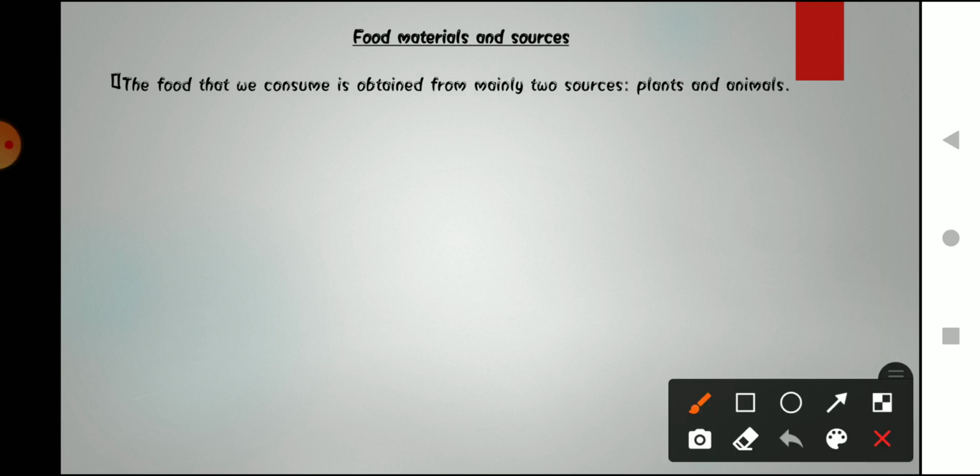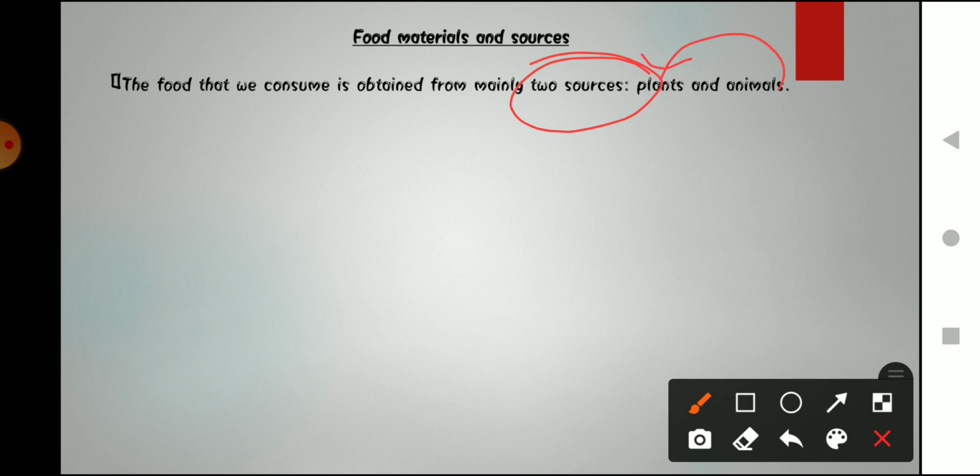Now moving forward, food materials and sources. As a consumer, there are different kinds of foods that we eat. So what are the main sources of that food? The main sources of our food are plants and animals.